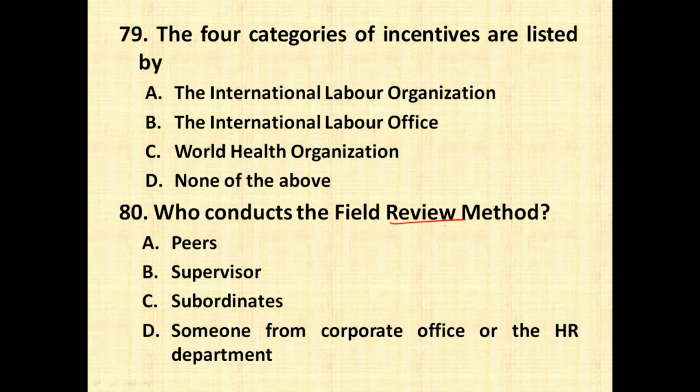Who conducts the field review method? Peers, supervisors, subordinates, someone from the corporate office or HR department. Field review method is a method of performance appraisal, wherein your performance is going to be appraised by an external person who is going to come from head office or from HR department, and they are going to evaluate you on the basis of your performance and the activities which they are going to conduct.